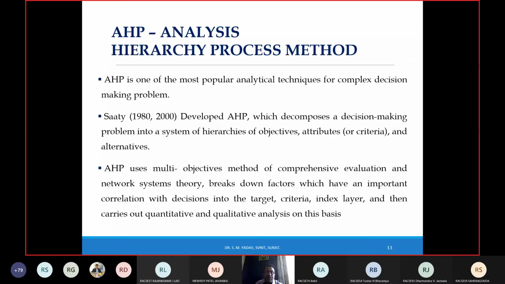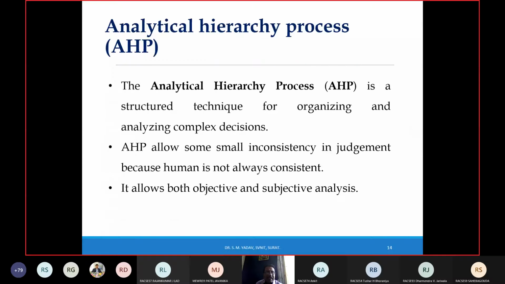AHP uses a multi-objective method of comprehensive evaluation and network system theories. It breaks down factors which have an important correlation with decisions into the target, criteria, and index layer, and then carries out quantitative and qualitative analysis on this basis. The analytical hierarchy process is a structured technique for organizing and analyzing complex decision making. AHP allows some small inconsistencies in judgment because humans are not always consistent. It allows both objective and subjective analysis.